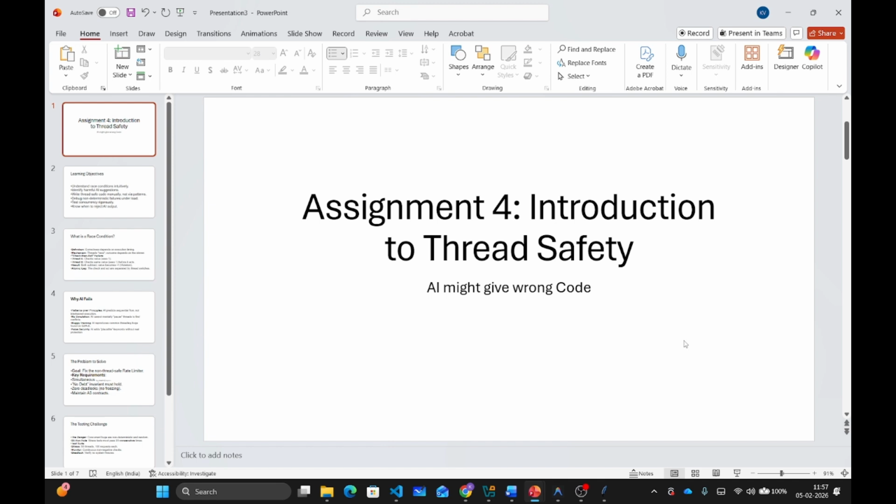When you ask AI to make your code thread safe, it will confidently give you code with race conditions, code that looks correct, code that passes a test sometimes, code that randomly fails under load. This is the hardest assignment in this course. It's also the most important because in the real world you will use AI and you must know when AI is actively dangerous.